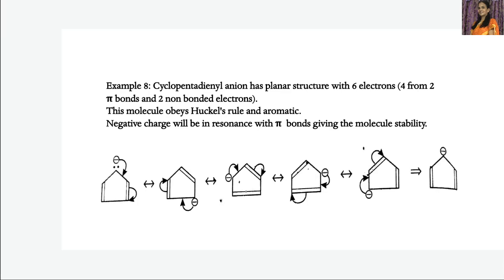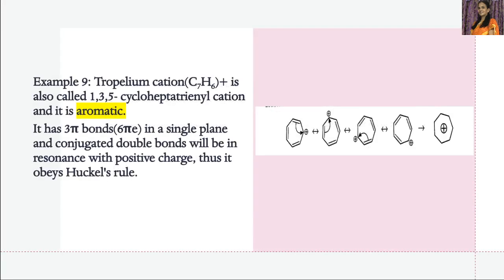Now let's discuss another example. This is tropylium cation, C7H6 plus.